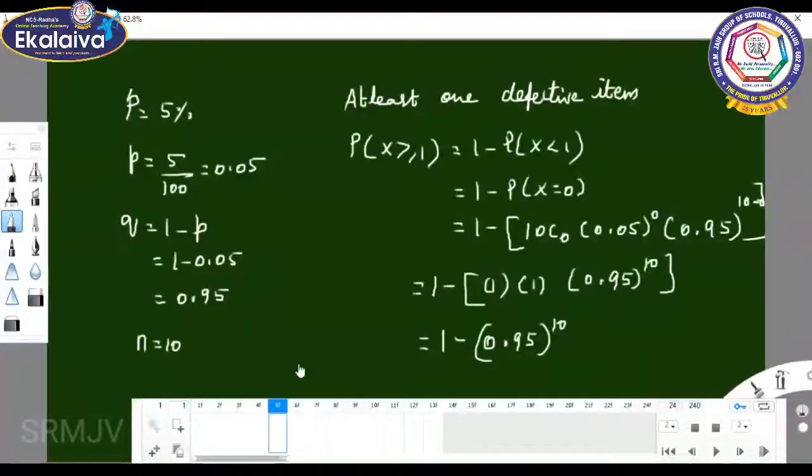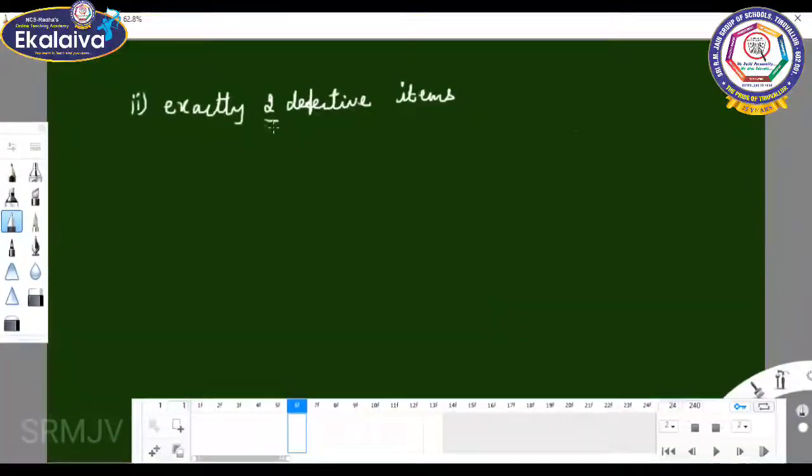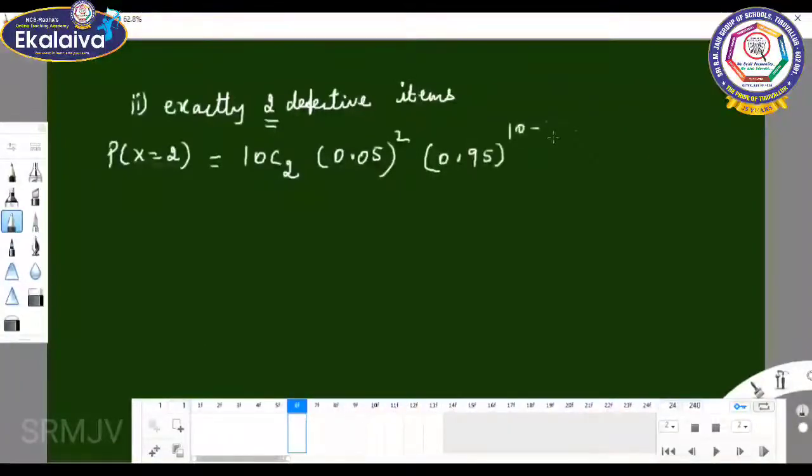Then the next one is exactly two defective items. Exactly means P of X equal to 2. So nCx, that is 10C2, times P power x, 0.05 to the power 2, and Q power n minus x, that is 0.95 to the power 10 minus 2.